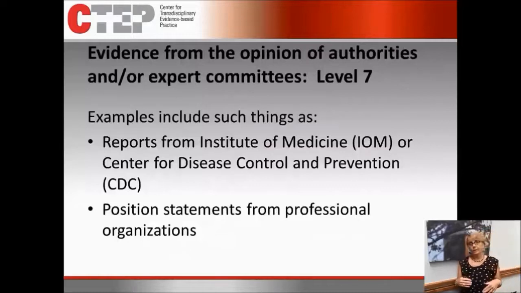Then there's level 7 evidence. Now we're getting down to the lower rungs of the pyramid. Level 7 evidence is expert opinions, opinions from individuals or committees or councils or special panels that are pulled together. They're generally experts pulled together to come up with a consensus statement on something in lieu of other scientific evidence being out there. So they're considered low-level evidence, but in lieu of any other evidence, they can be very important for you to pay attention to.